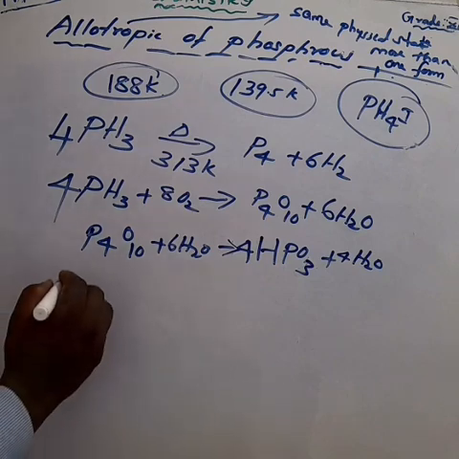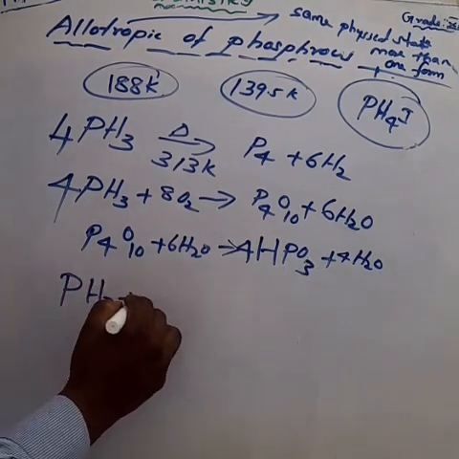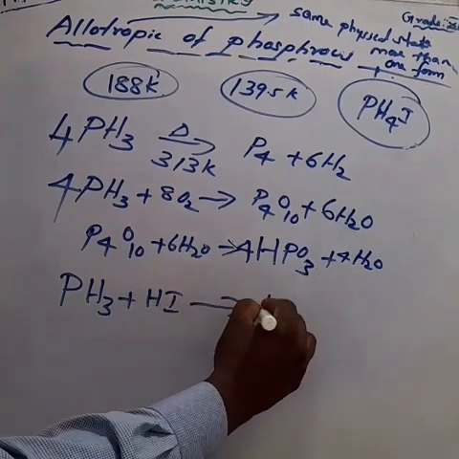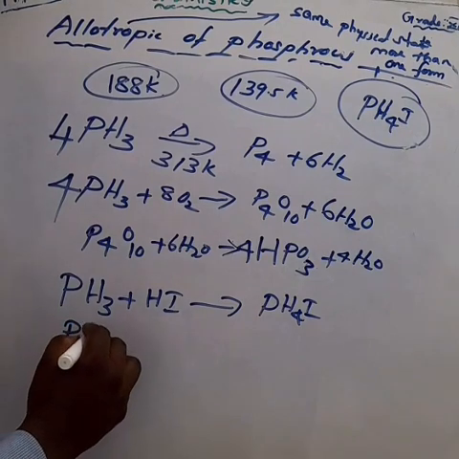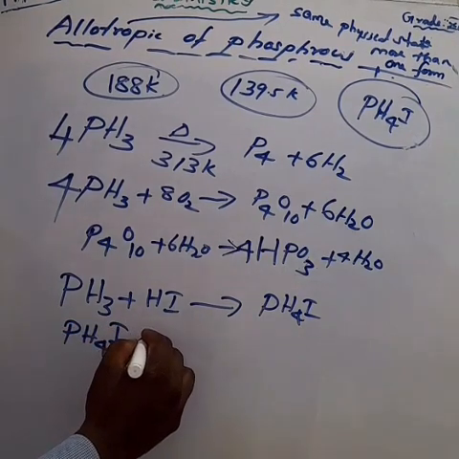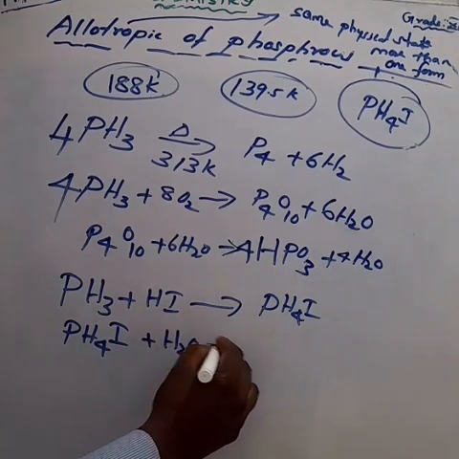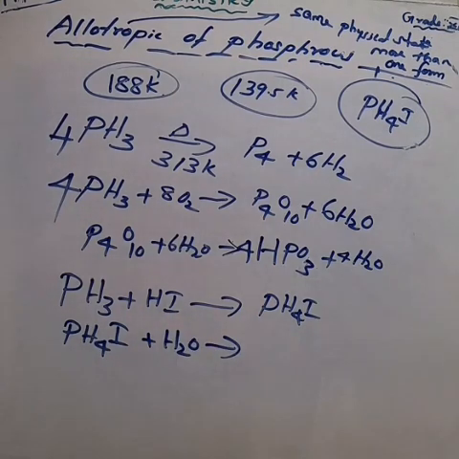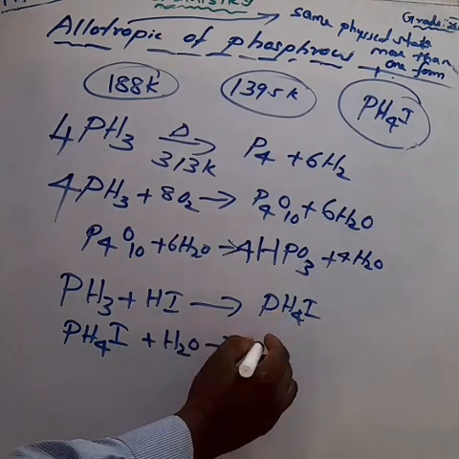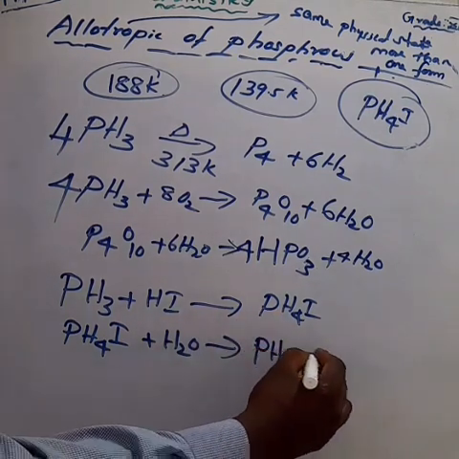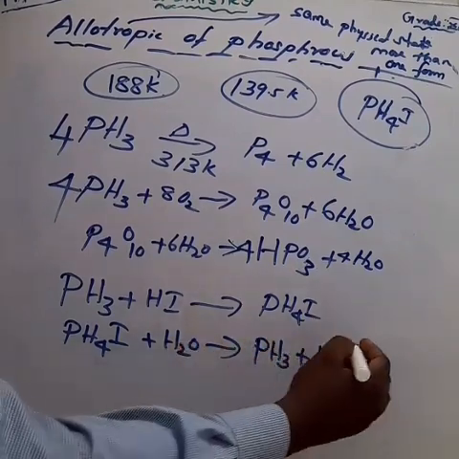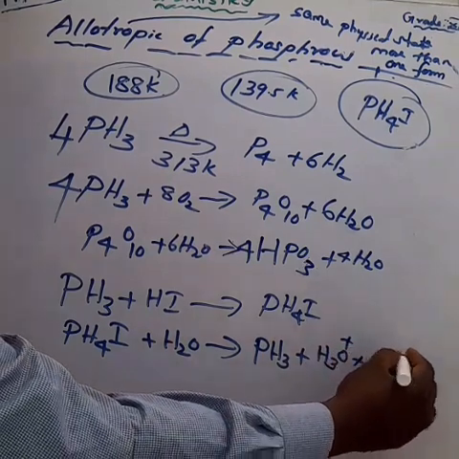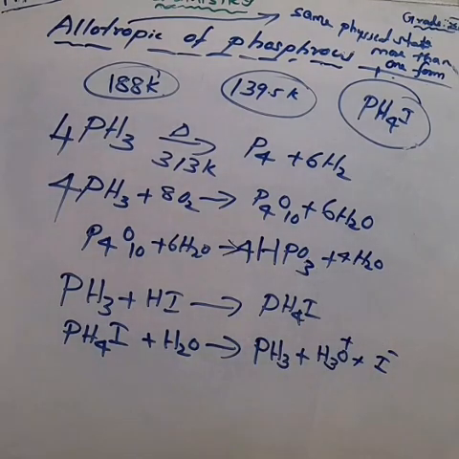So we can write the equation. PH3 plus hydrogen iodide gives PH4I, because this hydrogen is attaching here. The phosphonium iodide again reacts with water on heating. So we get phosphine again. What is the formula of phosphine? PH3. Phosphine PH3 plus hydrogen combines with one of the water to give H3O plus, and iodide is also leaving. Okay, so the equation is balanced.